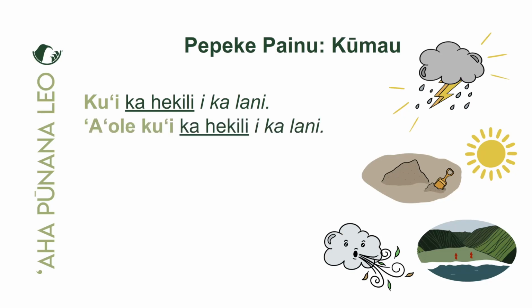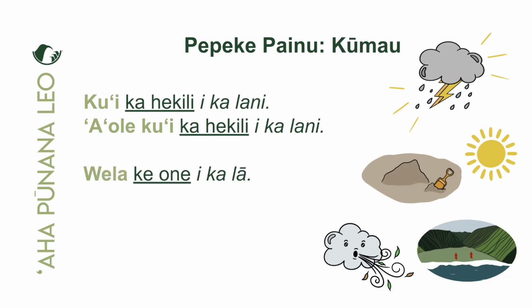Now let's negate that. So to negate, all we do is put the word ʻaʻole in front of the verb, in front of the painu, right? And everything else stays the same. Nothing changes, nothing jumps anywhere. It just remains the same. And all we say is ʻaʻole kuʻi ka hekili i ka lani. Yeah. The thunder does not strike in the heavens or in the sky.